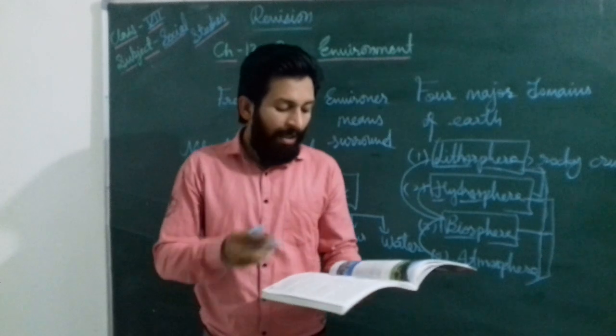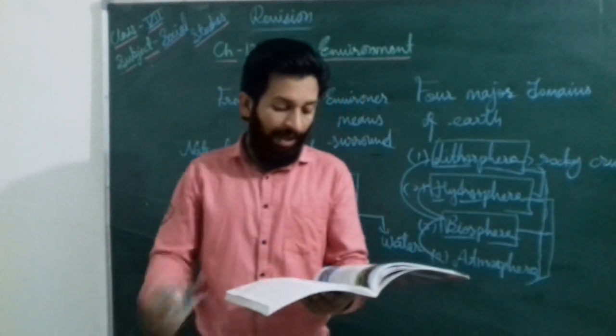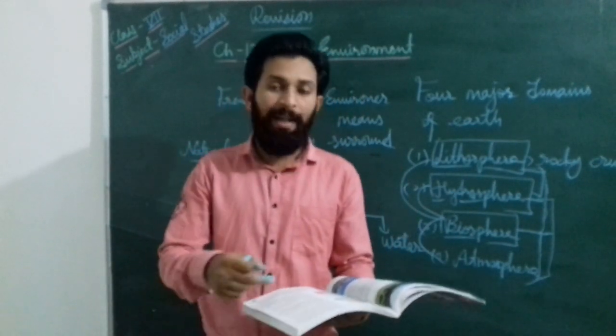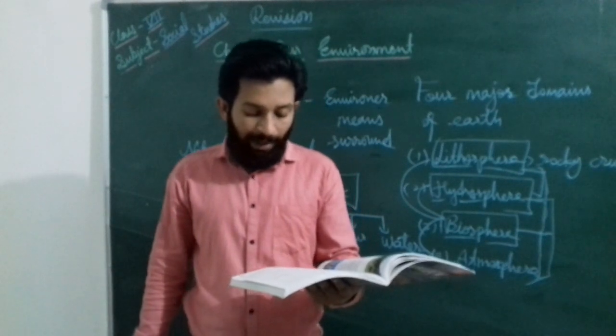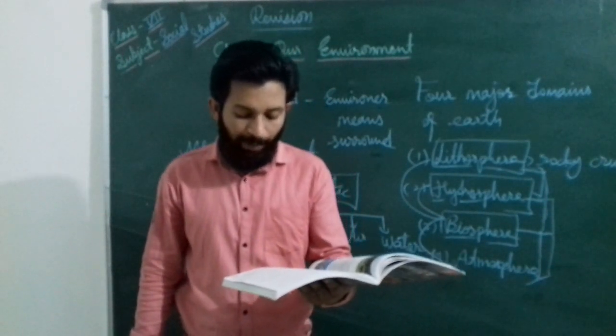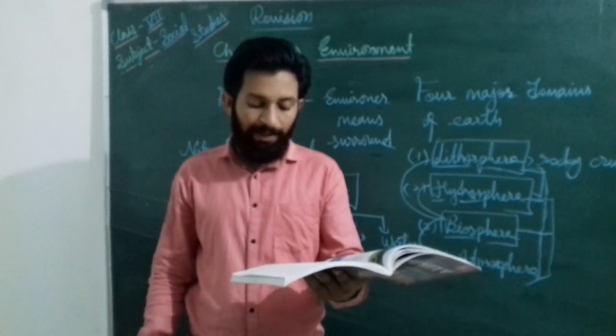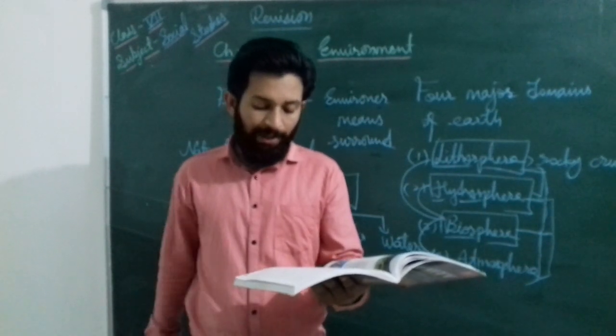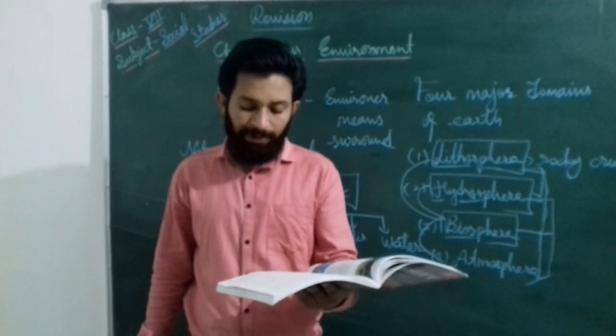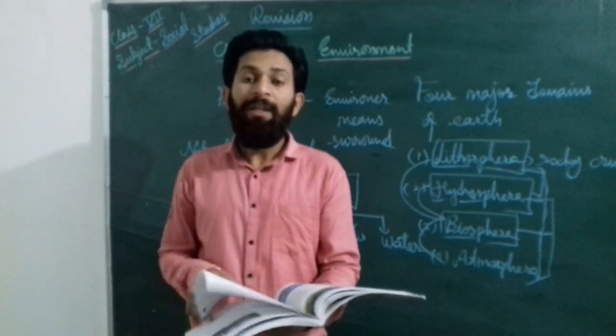We can say that it is the narrow zone wherever the atmosphere, hydrosphere and lithosphere interact, that the biosphere will be there. The narrow zone where the lithosphere, hydrosphere and atmosphere meet and interact is called the biosphere. The word biosphere comes from the Greek word bios, meaning life, and the Latin word sphera, meaning the total range. This sphere supports life and is called the living world.